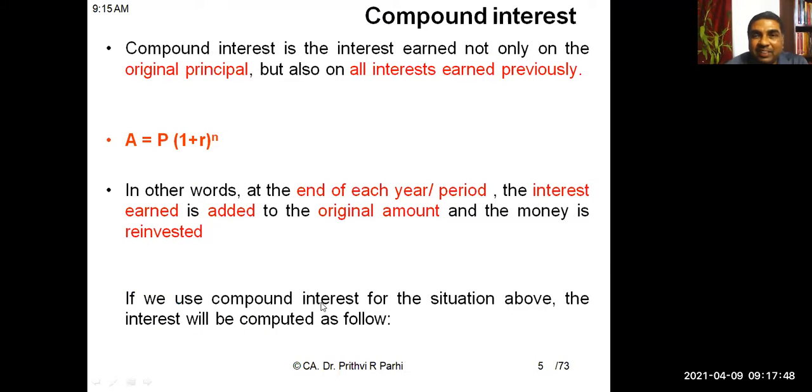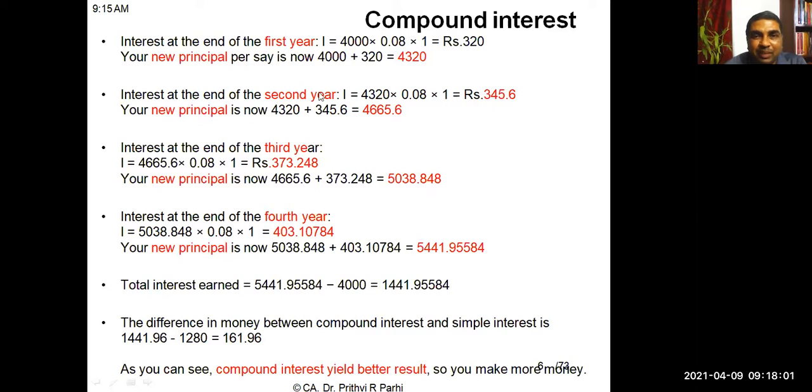Compounding interest, you know the formula: the amount is equal to principal multiplied by 1 plus rate of interest to the power n, meaning the period. So if we are compounding that same interest on annual basis, same 4,000 rupees you are investing at 8%. For first year interest will be 320 rupees. At the end of the first year, the new principal will be 4,320. Second year interest will be calculated on this 4,320, again 8%. Second year interest will be 345.6.